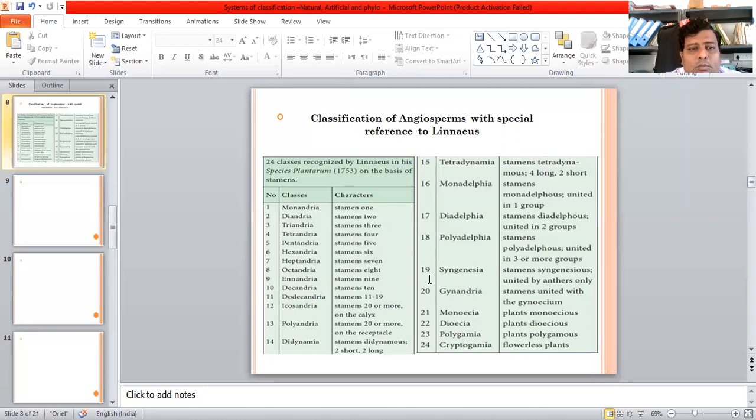The entire two-part name must be in Latin. The entire name must be written in italics, or underlined when handwritten. The genus name is always written first. The genus name must be capitalized. The epithet, the specific epithet or species name, is never capitalized.